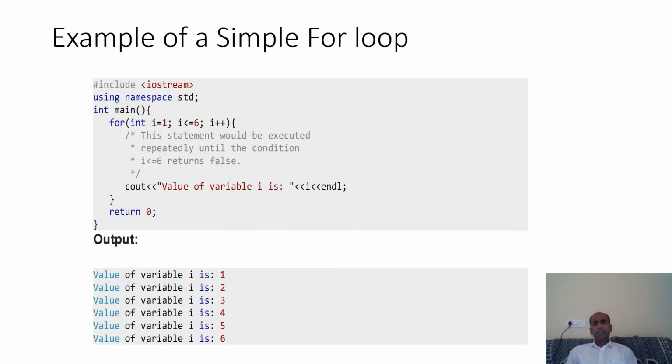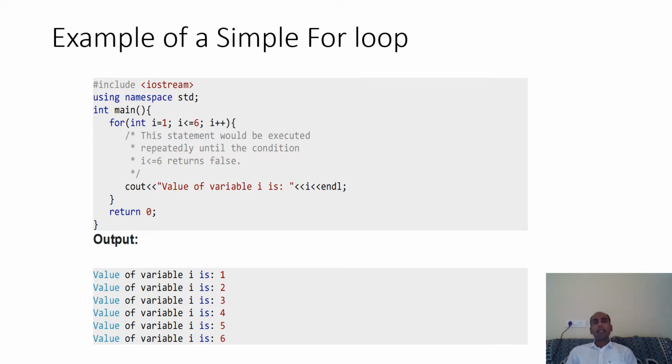So here is an example written in C++. I have run a loop from 1 to 6, and I don't think it is required to explain. Still, I equals 1, 1 is less than or equal to 6, condition true. The value of variable I is then displayed, that is 1. Again I plus plus will happen, the value of I becomes 2, 2 is less than or equal to 6, condition true.